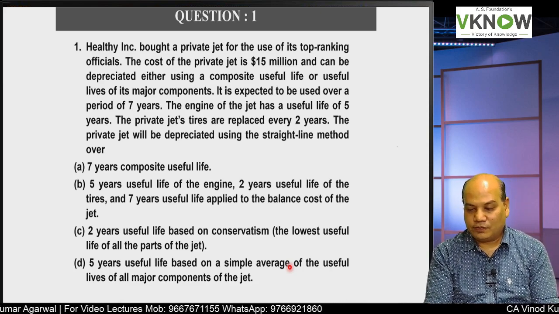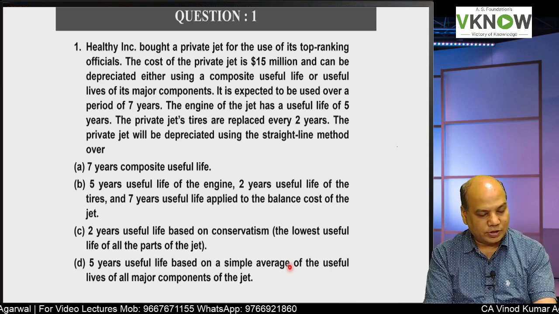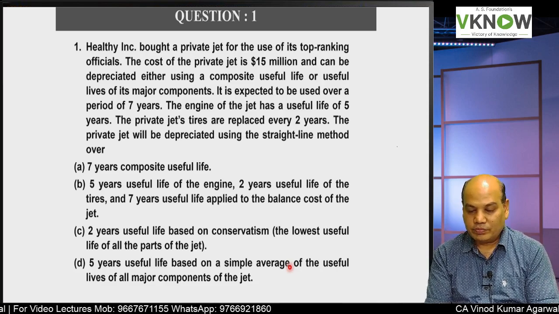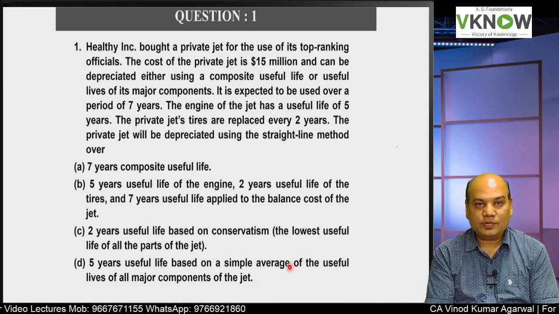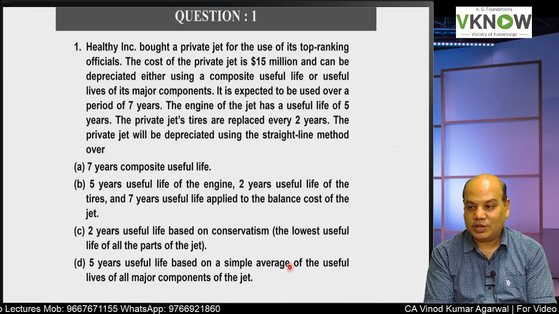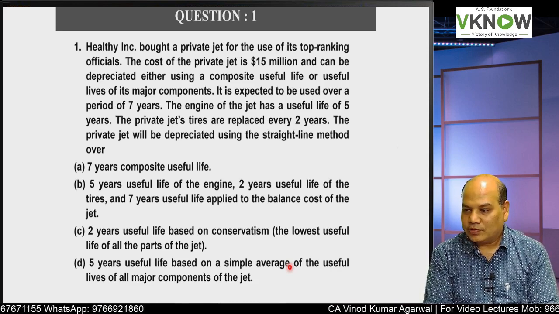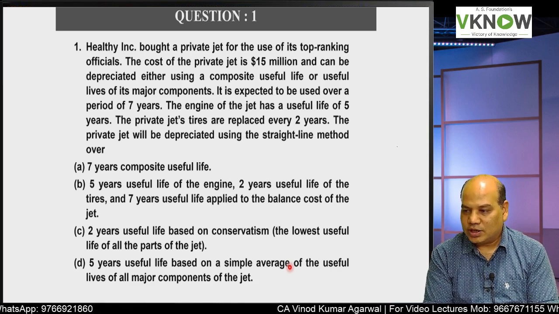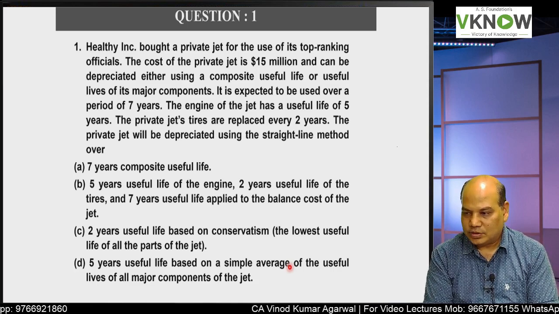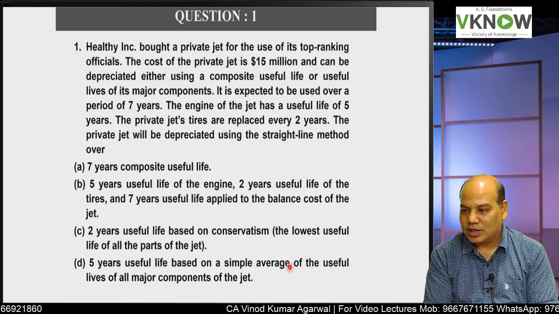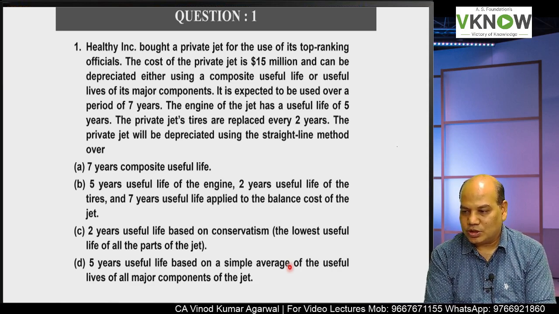Healthy Inc. brought a private jet for use of its top ranking official. The cost of the private jet is $15 million and can be depreciated either using a composite useful life or useful life of the major component. It is expected to be used over a period of 7 years. The engine of the jet has a useful life of 5 years. The private jet's tires are replaced every 2 years. The private jet will be depreciated using the straight line method over.